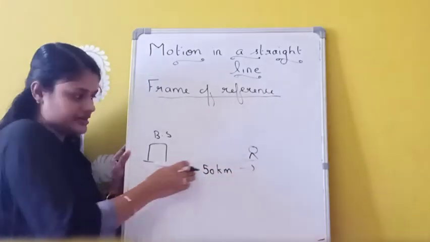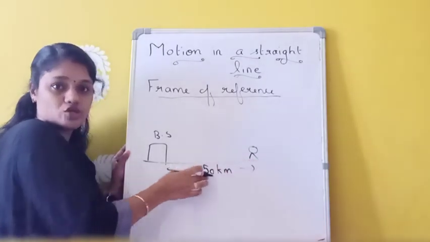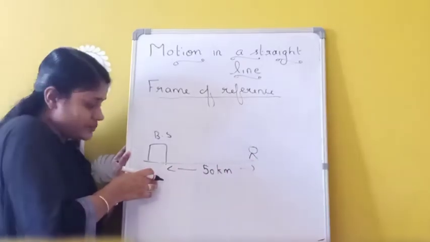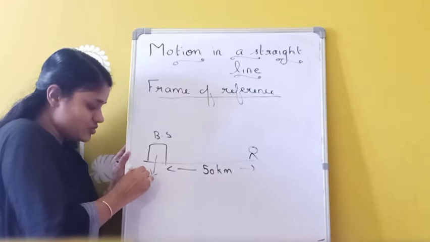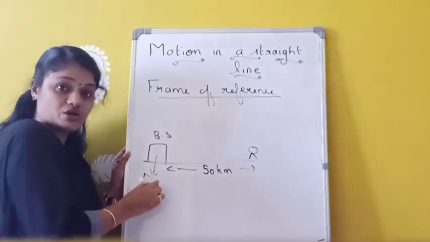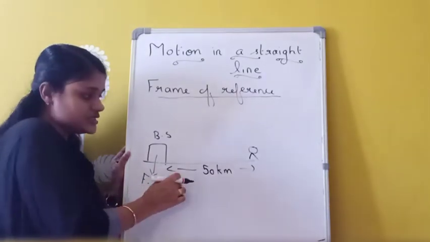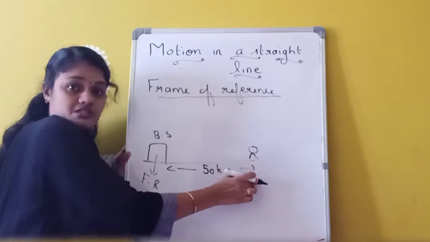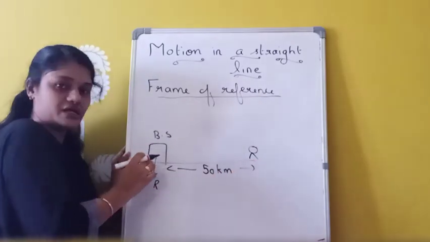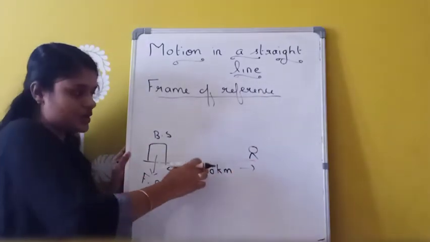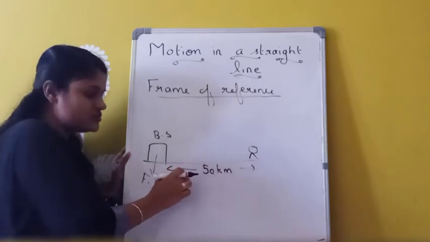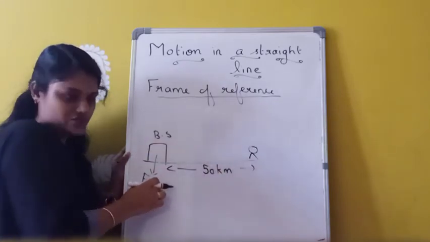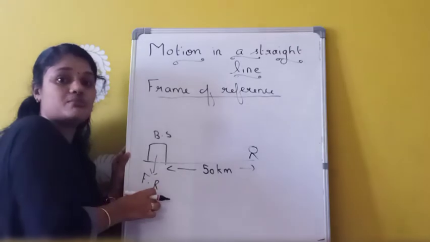So we are saying that this person is at a distance of 50 km from this bus stand. That means we are taking this bus stand as the frame of reference, the place from which the motion of this person can be observed and measured. That can be called as which one? Frame of reference. Now this person is at a distance of 50 km from this bus stand, so here the bus stand is acting as the frame of reference.